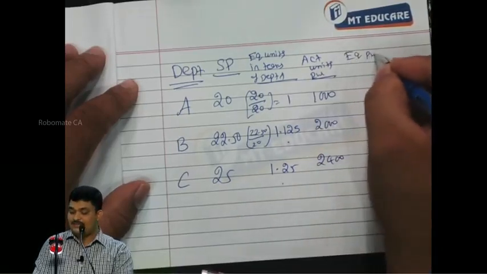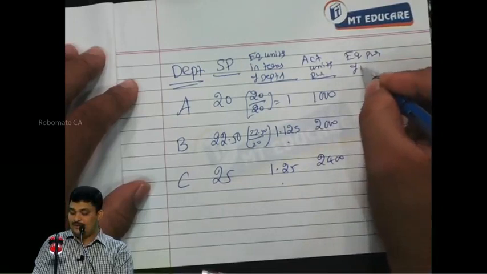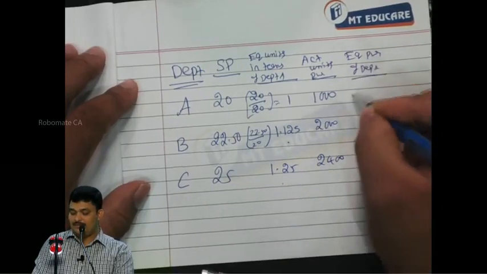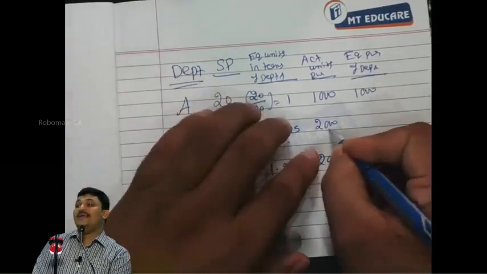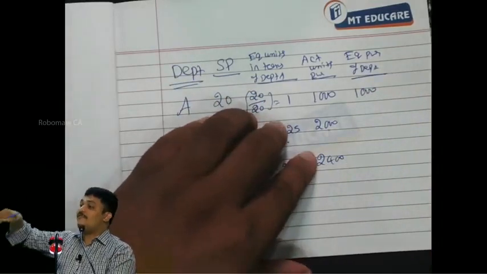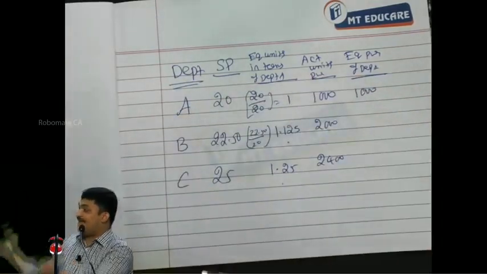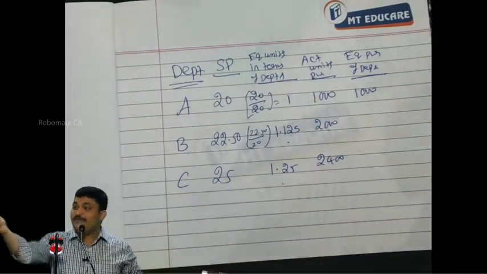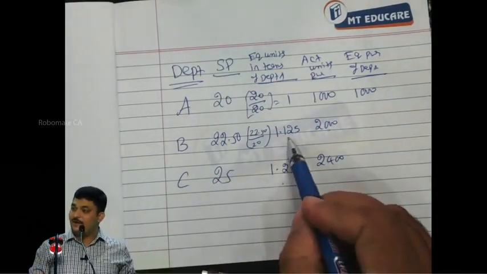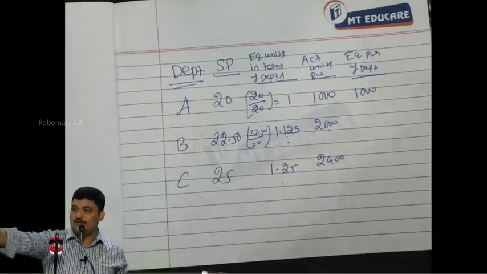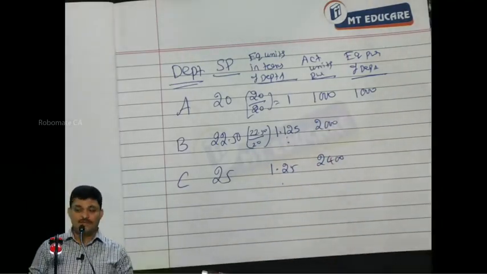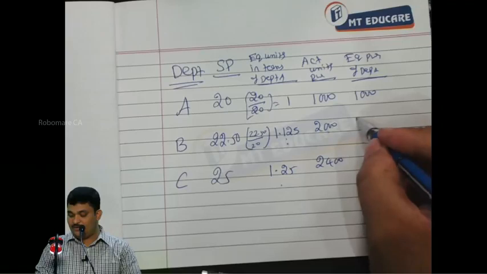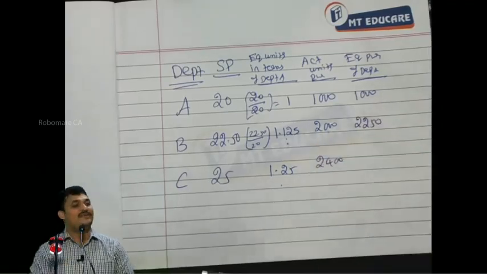Equivalent purchases of department A, 1,000. Instead of buying 2,000 units of B, if I buy A, I will get more than 2,000 or less than 2,000. For 1 unit of B, I will get 1.125. For 2,000 units of B, how many units will I get? 2,250 units of A.